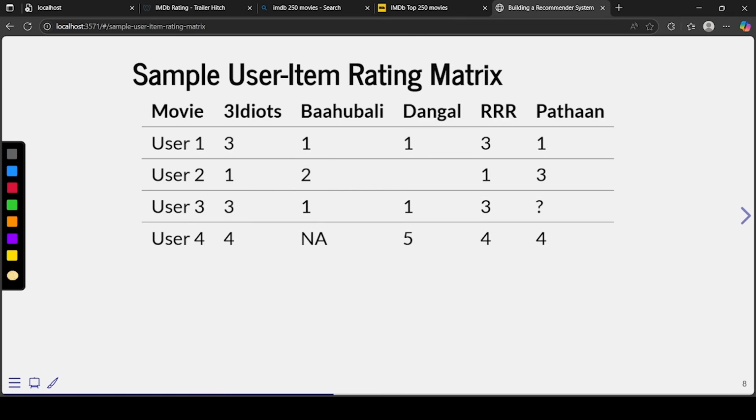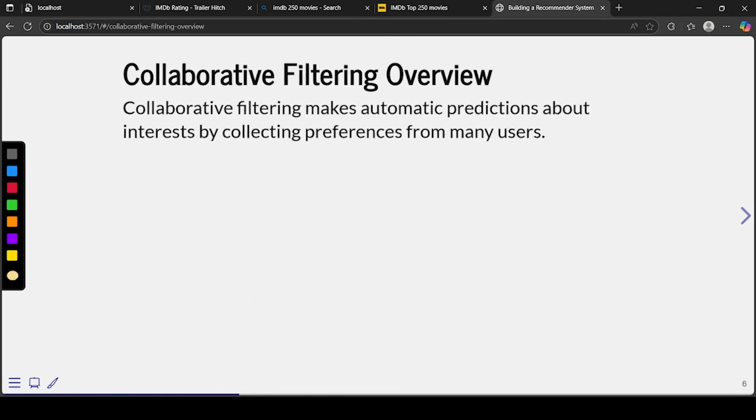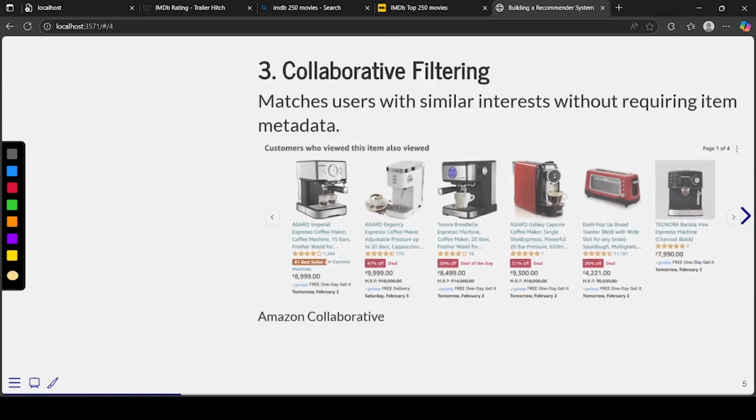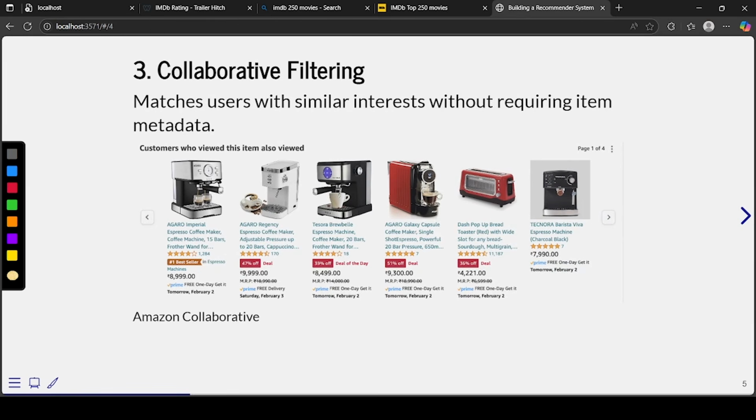Okay. So what we have in collaborative filtering, as I mentioned, is that it matches users with similar interests without requiring item metadata. It will not require any item data. It will just require what kind of ratings people give. For example, this is a bestseller, and this is also 4 star, 4 star, 4 star, maybe something like that. So the star ratings will be required for that.